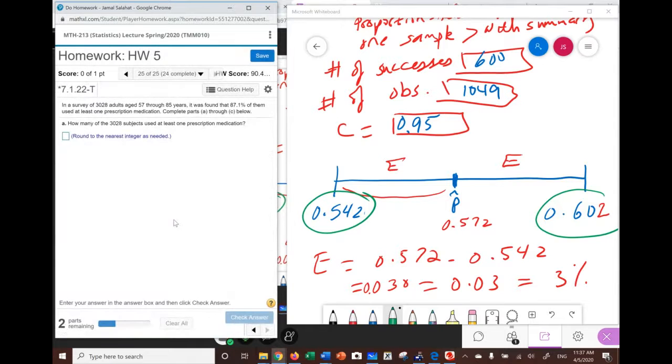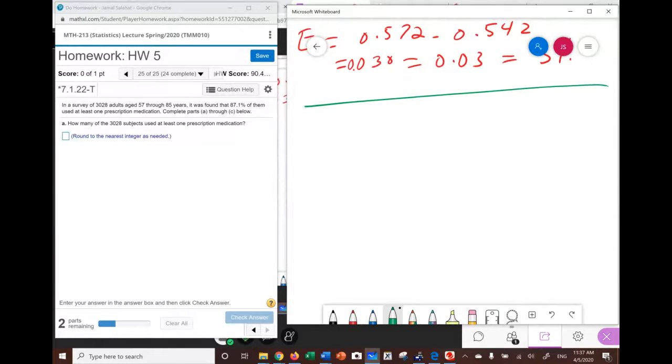Finally, we're going to move to the last one. The last one is number 25. Number 25 says, in a survey of, so this is n equal to 3,028 adults, age 57 to 85 years old. So we're talking about people between the ages of 57 to 85, retired or close to retirement. It was found that 87.1% of them, so that is p hat. Remember, the minute they give you a proportion, it is a p hat.